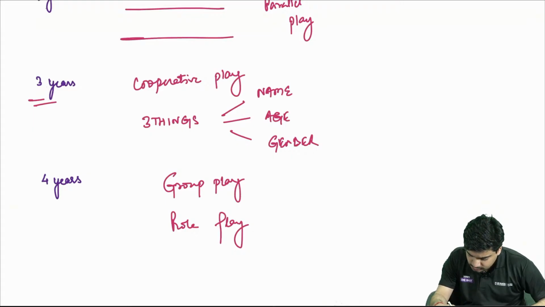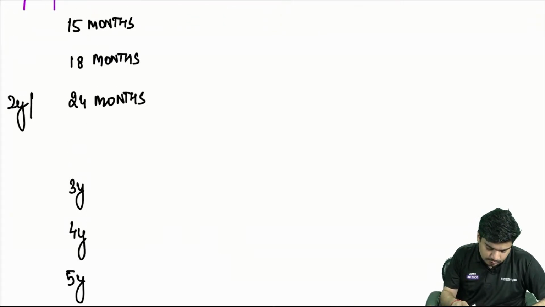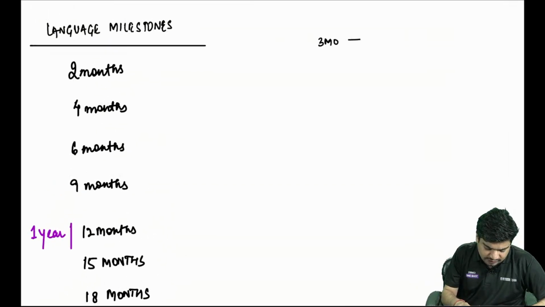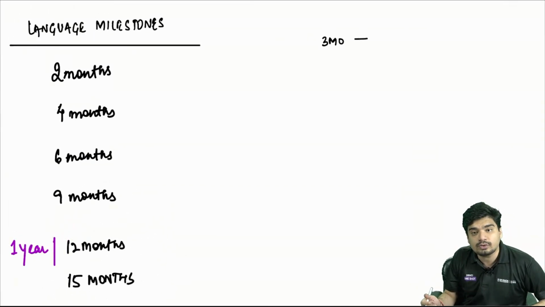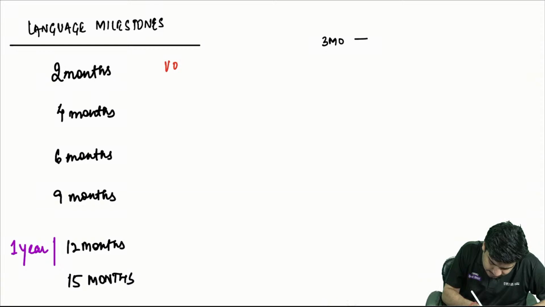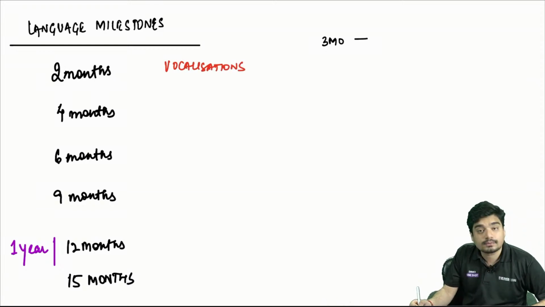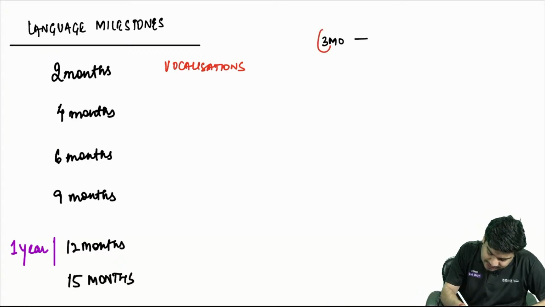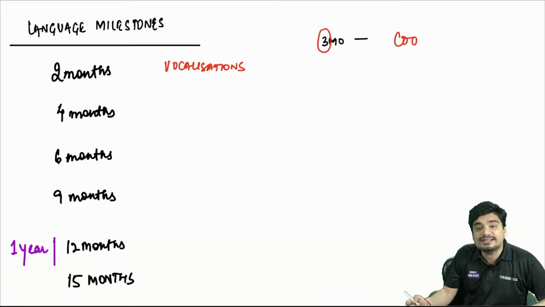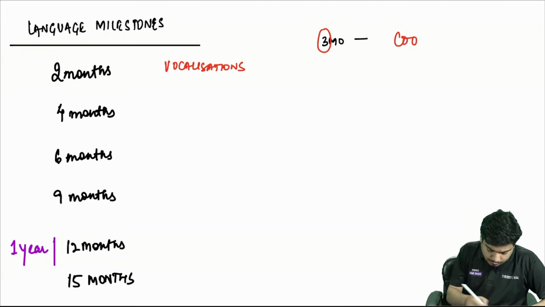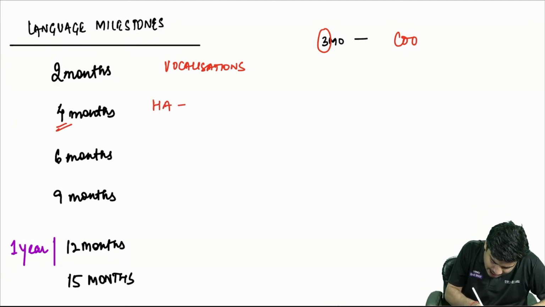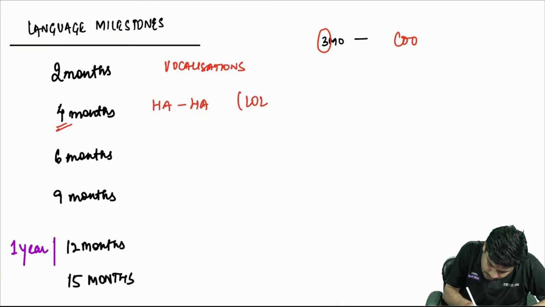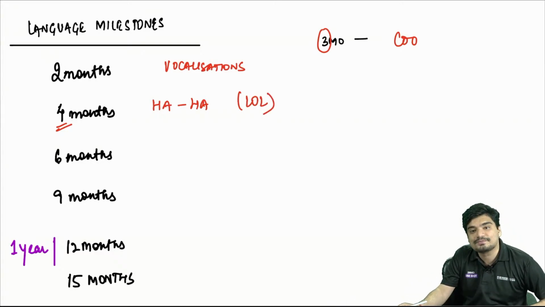Now we come to the language milestones. As far as language milestones are concerned, at 2 months, what's going to start? Vocalization starts. At 3 months, 3 has 3 in it. Coo also has 3 letters in it. So cooing will start. 4 months, ha has 4 letters in it. So child will be able to laugh out loud at 4 months.